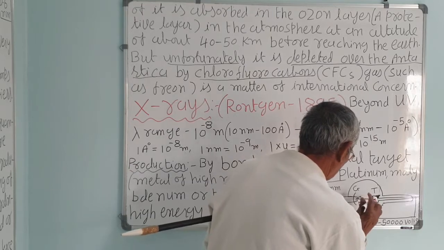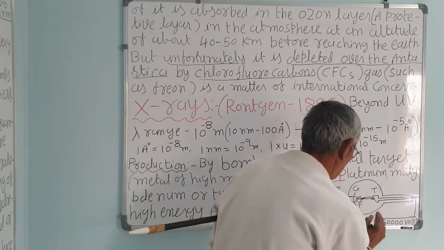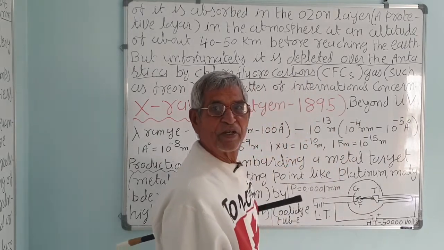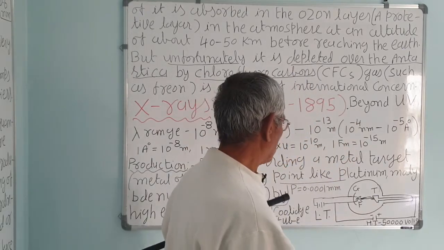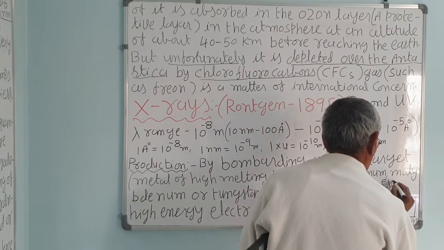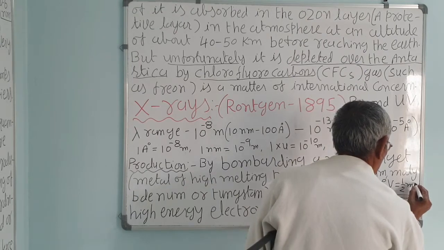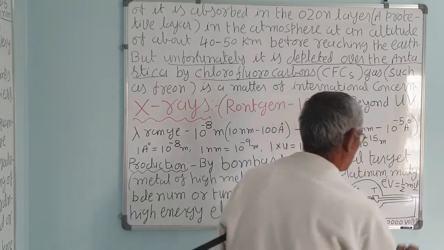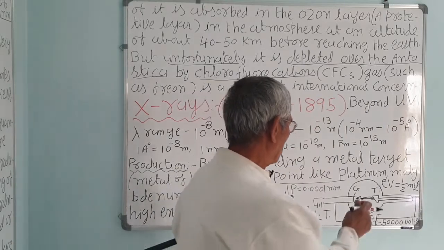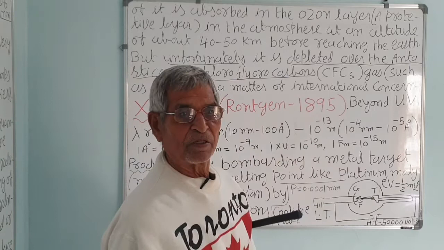So the electron moves with a very high speed, because eV is equal to half mv square, you know. So velocity will be very high. e is the electronic charge, V is the potential difference, 50,000, m is the mass of an electron.